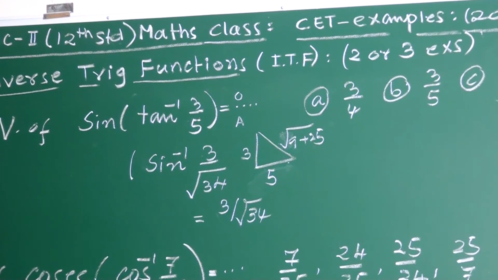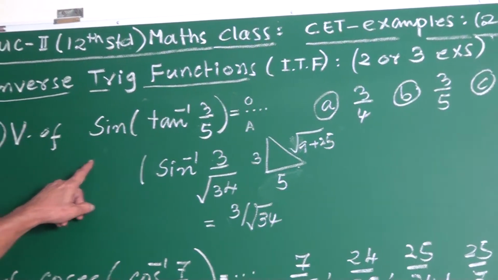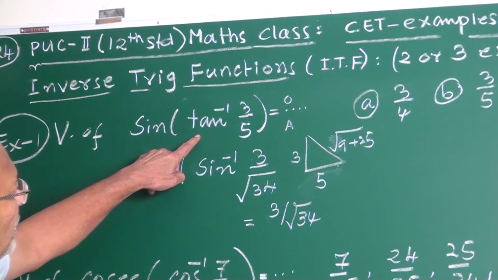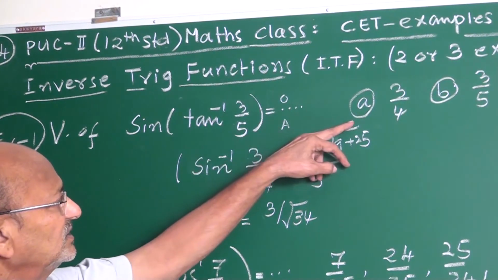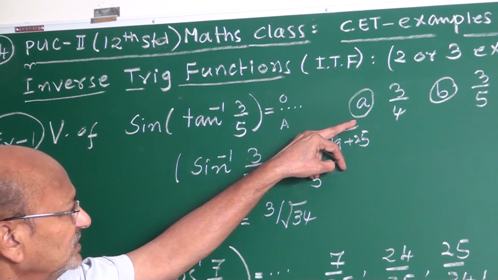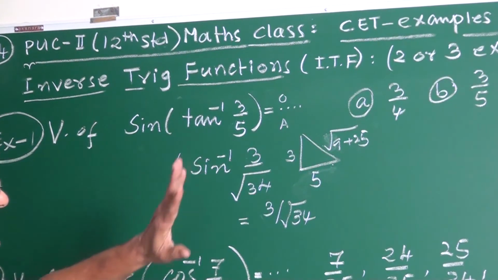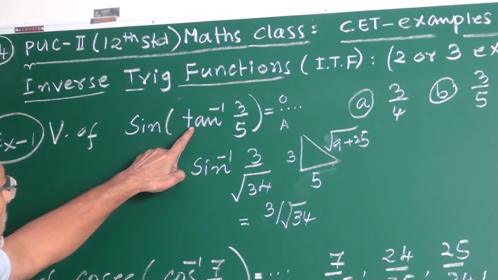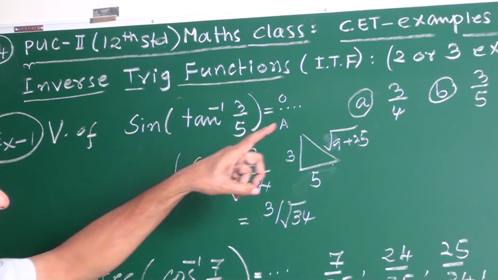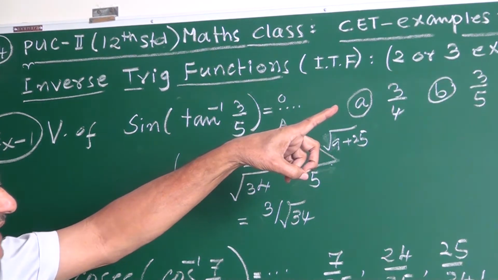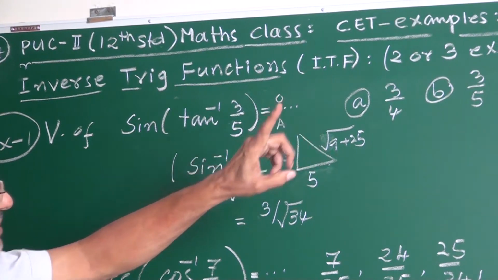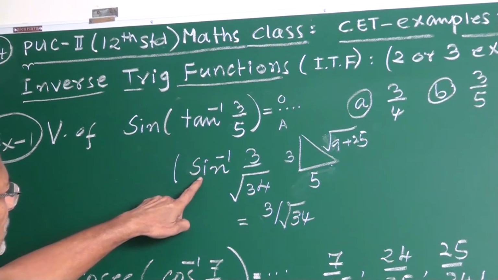I will explain once again, my friends. Sine of tan inverse 3 by 5 equal to dash. These are the options, 4 options. Among the 4 options, 1 is correct. Now we want to convert from tan inverse to sin inverse. Why? To make use of that property: sine of sin inverse x equals x.